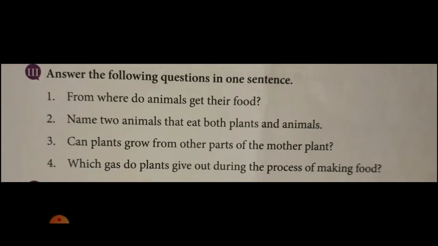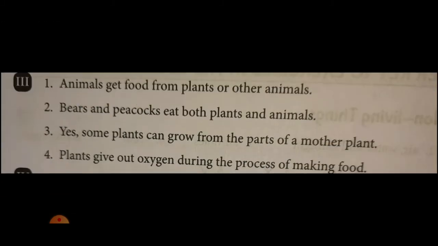Next question, 3rd. Can plants grow from other part of the mother plant? Now, if any part of the mother plant is fixed in the soil, whether plants grow, that is the question. Answer, yes. Some plants can grow from the part of a mother plant. All plants cannot, but some. You know, rose plant, jasmine plant, tapioca plant. These plants can grow from other part of the mother plant.